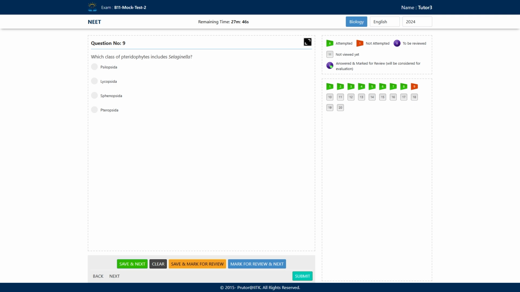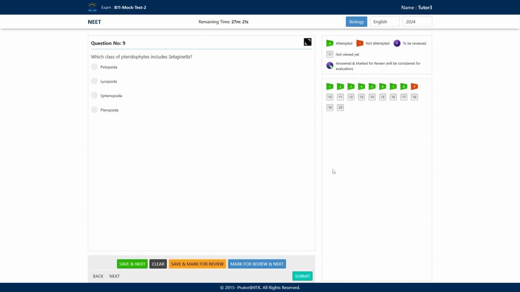Next question is, which class of pteridophyte includes Selaginella? A. Psilopsida, B. Lycopsida, C. Sphenopsida, and D. Pteropsida. Selaginella belongs to which class of pteridophytes?